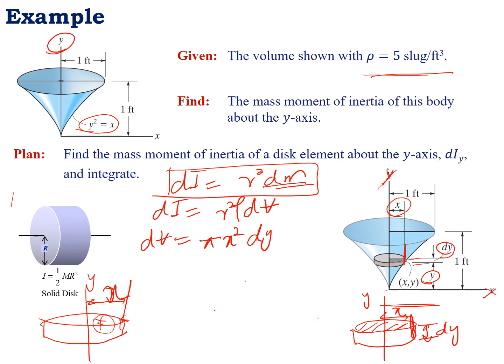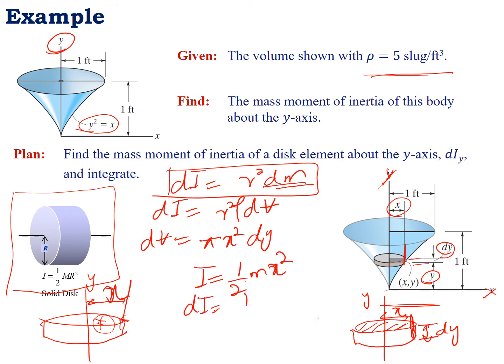Already it is given that for the solid disk the mass moment of inertia is I equal to half m r square. So for the solid disk I equals half m r square, and r in this case becomes x. So for the differential disk we have to take the differential dI, which will be equal to half times x square, the radius of the disk, which does not change.